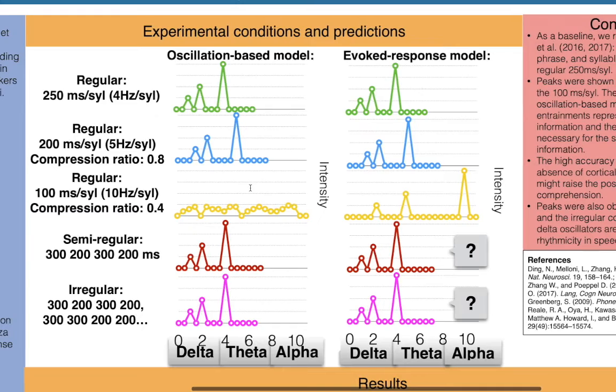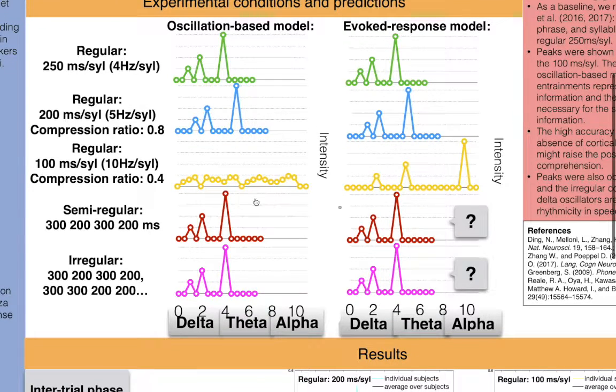Based on the oscillation-based model, they will predict we still can observe these peaks in my first and second condition, but not for my third condition, since the syllable rate falls out of theta range in my third condition.